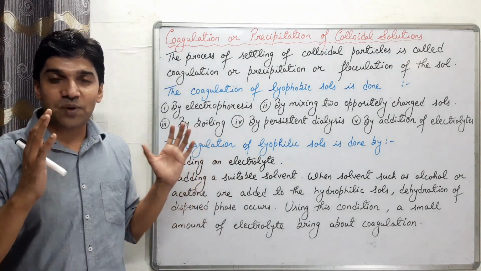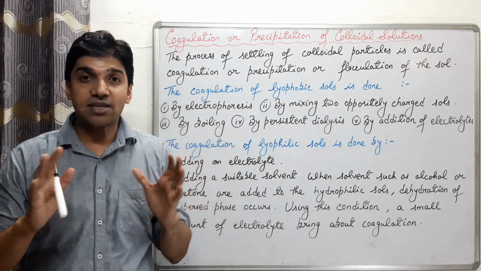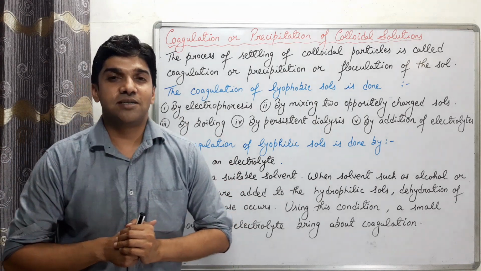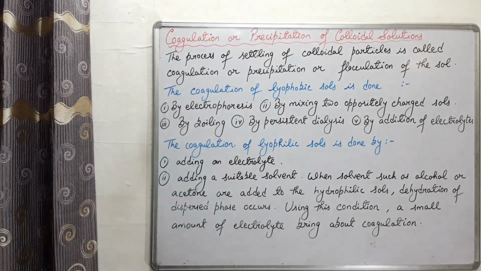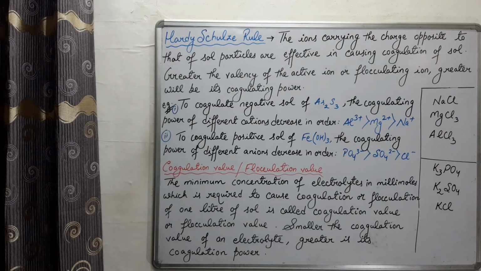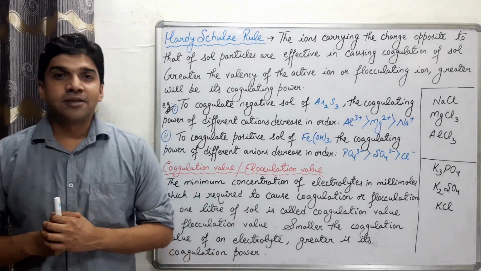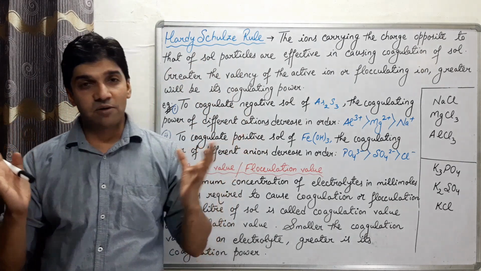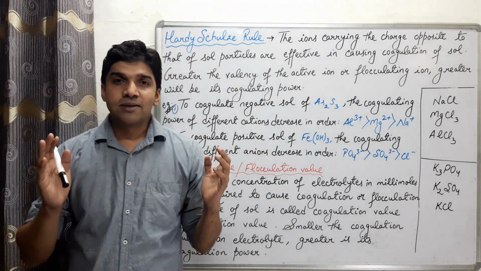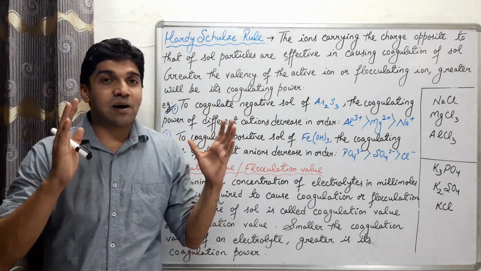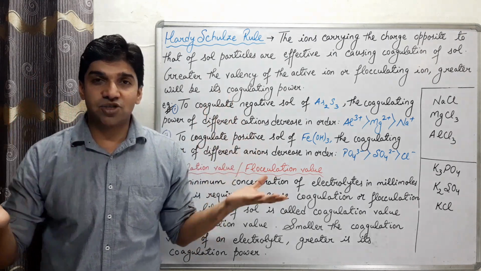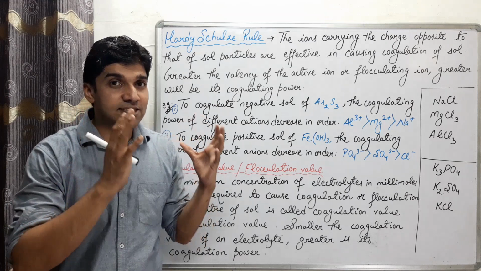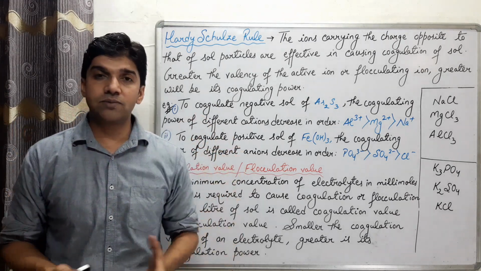तो फटाफट पेन कॉपी निकालो, नोट करो. Now start the Hardy-Schulze rule for the coagulation of the sol. Yes, now the Hardy-Schulze rule, the way you pronounce it. So we know that the excessive amount of electrolytes causes coagulation. So in this case, the different electrolytes have different coagulating power.